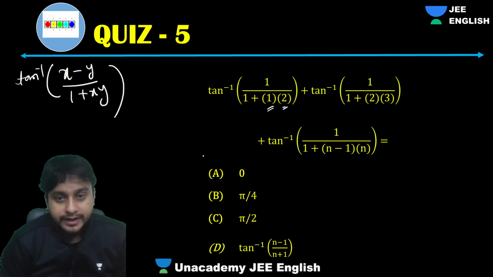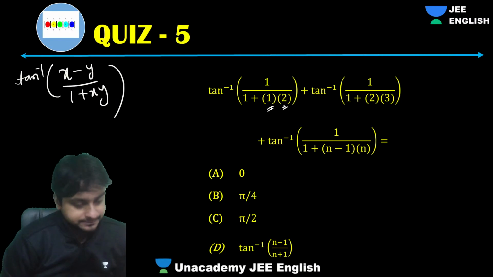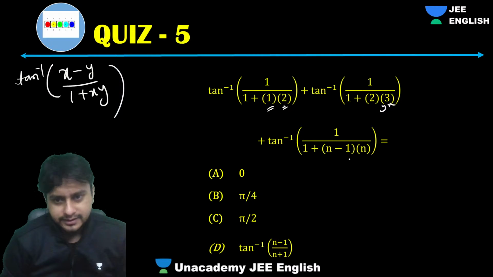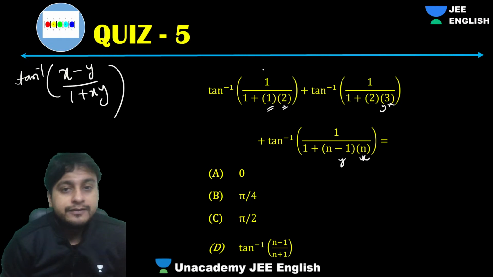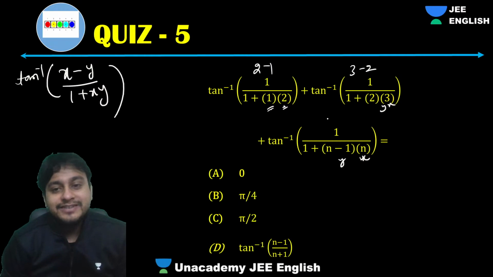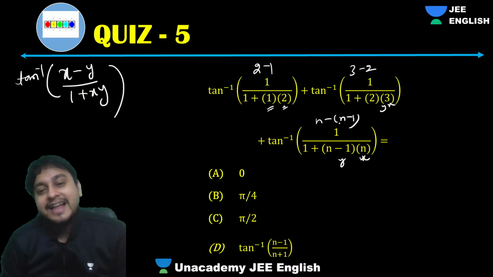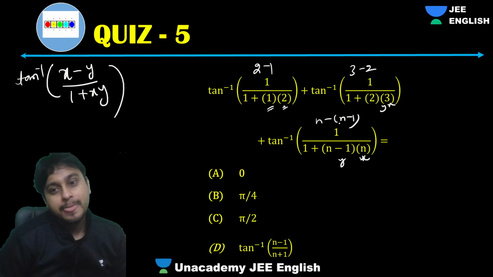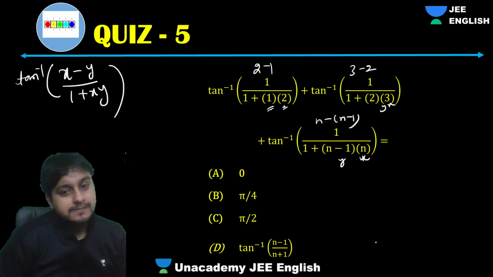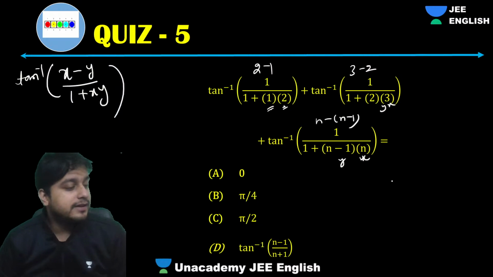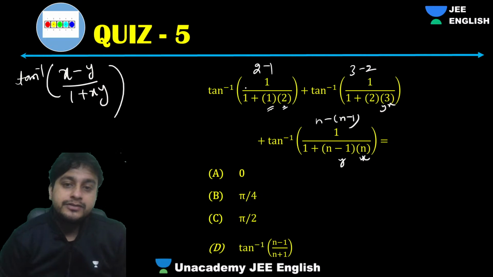Think that this is x, this is y. Can we write it like that? Why not? Can't we write 1 as 2 minus 1? Can't we write this as 3 minus 2? Can't we write this as n minus 1? Right or not, everyone? Yes, we can. Now what you need to do is just apply tan inverse (x minus y) upon (1 plus xy). I'll just write it down like that.